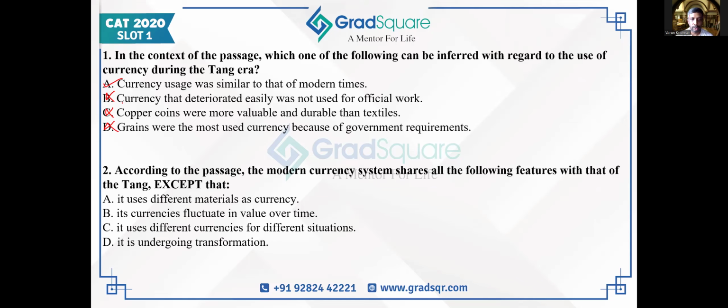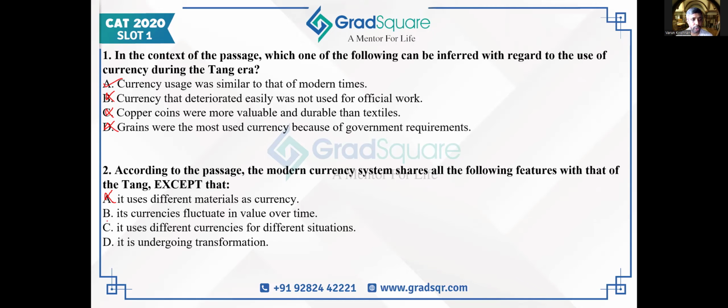Let's come to question 2. It says, according to the passage, the modern currency system shares all the following features with that of the Tang, except that. So Tang currency system and modern currency system does not have which of these commonalities. Two options can be very easily eliminated. It uses different materials as currency. Both Tang dynasty and modern times, we are using different things as currencies, given in the passage in the last paragraph directly. And C also is given in the passage.